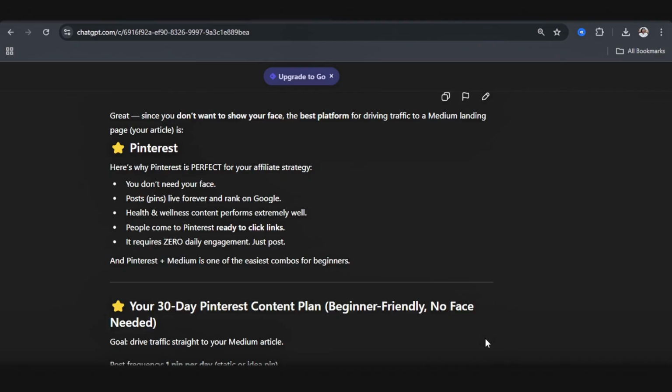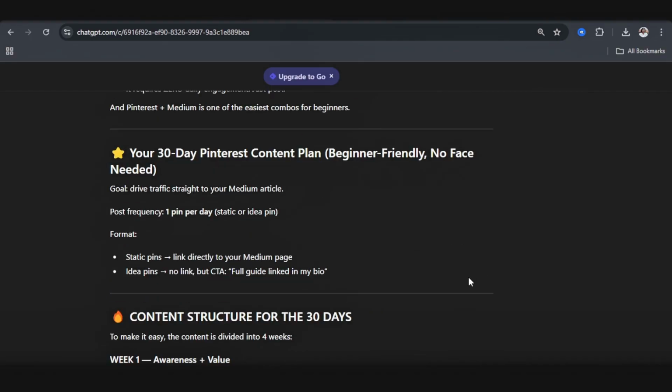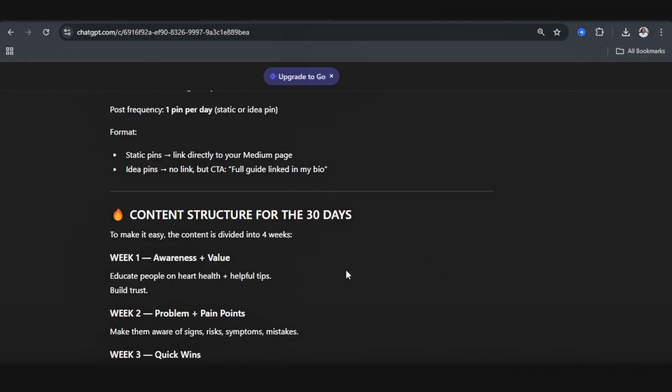AI has literally chosen Pinterest, and this is super great. It's a super solid idea because Pinterest is an SEO platform and Pinterest has high visibility. Well, make sure you are not posting your affiliate links directly to Pinterest. That's why we have a landing page, a lead magnet, before we promote any affiliate product. And again, AI has gone ahead to give us a 30-day Pinterest content plan, no face needed. Static pins are what we're going to be going with.